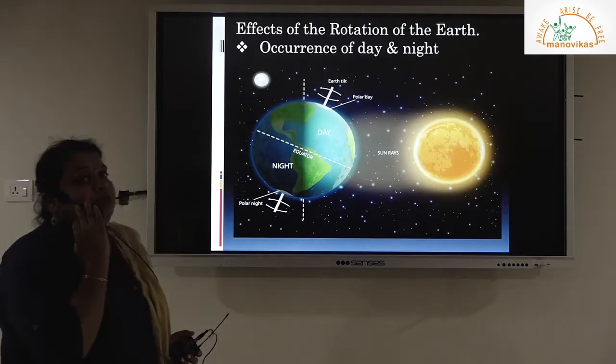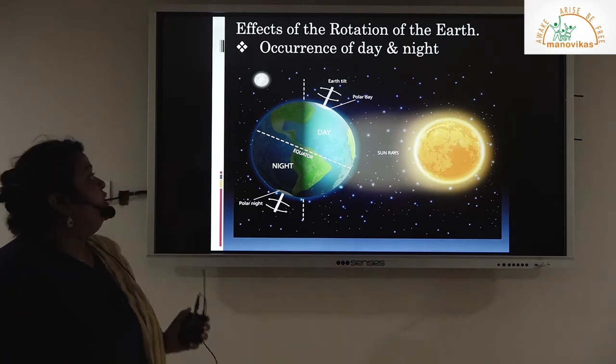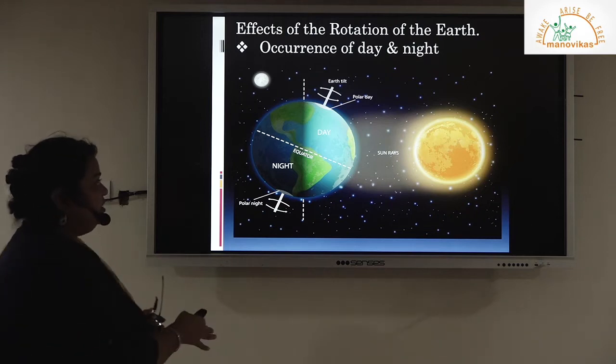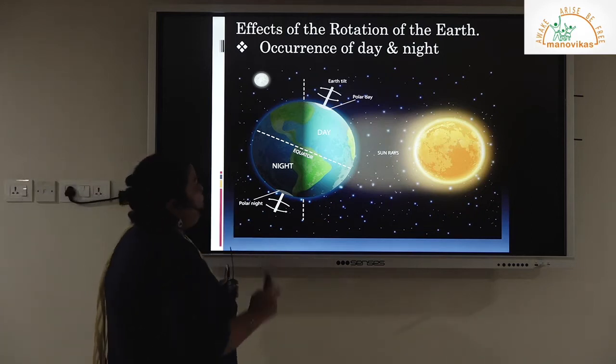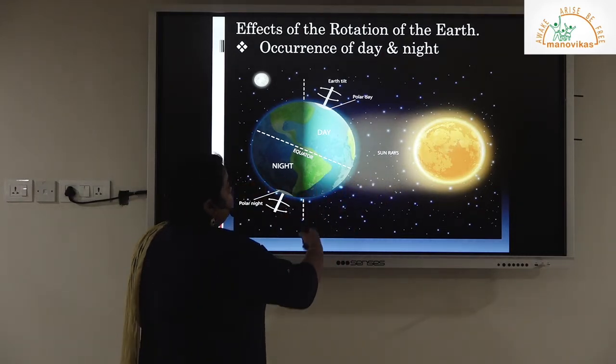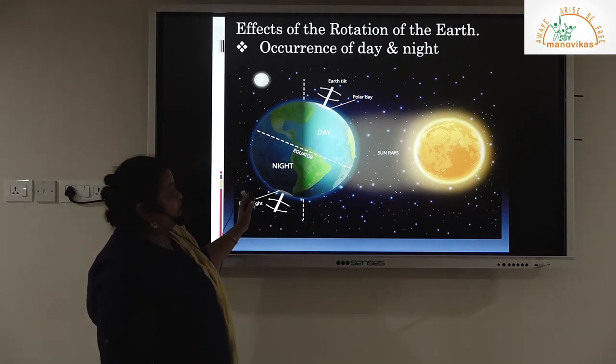Okay. Now coming towards the effects of rotation. The very first effect, we know right from childhood, is the occurrence of day and night. Let us check this picture on a slide where you have the sun present and the sun's light falling on the earth. The lit portion, the lighted portion is your day, and the opposite side is night.